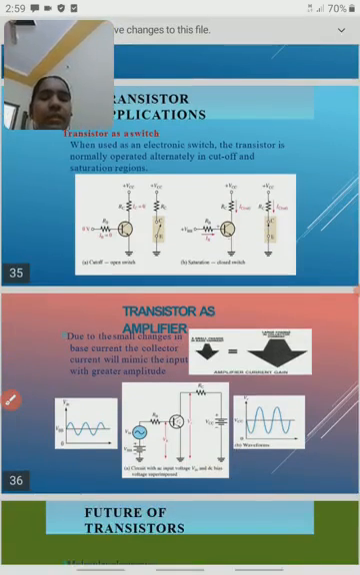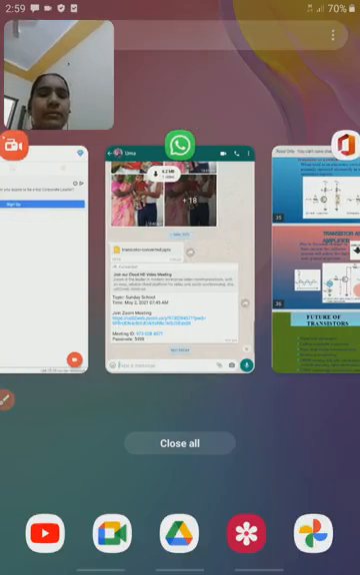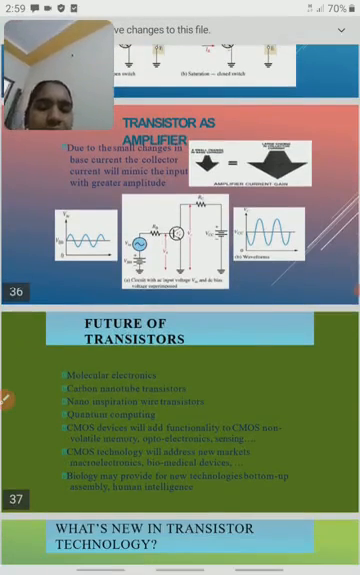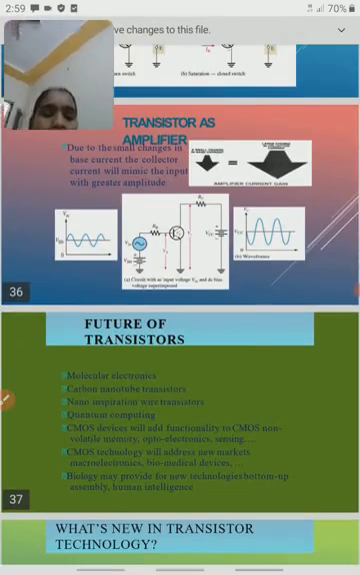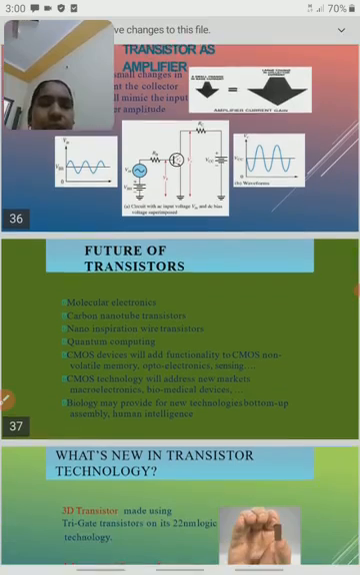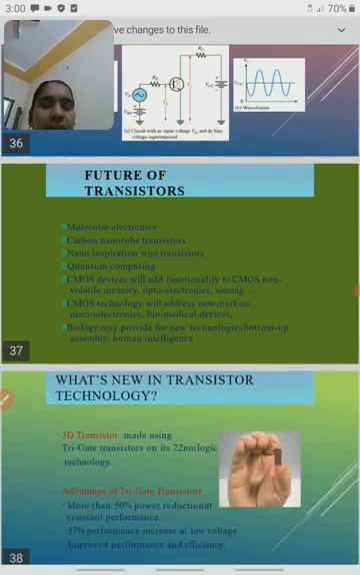This is another application of the transistor, and the future of the transistor. We can use the transistor in molecular electronics, carbon nanotubes, and nanowire transistors. In quantum computers we are also using the transistor, and CMOS also. Some biology applications also we have. Biology may provide new technologies for bottom-up assembly. So in nanotechnology we will use the transistor, including the nano transistor.